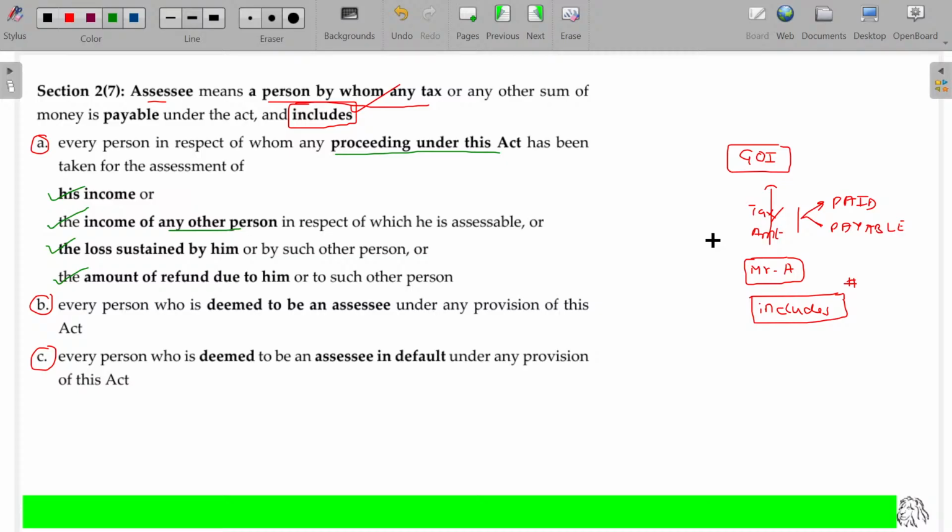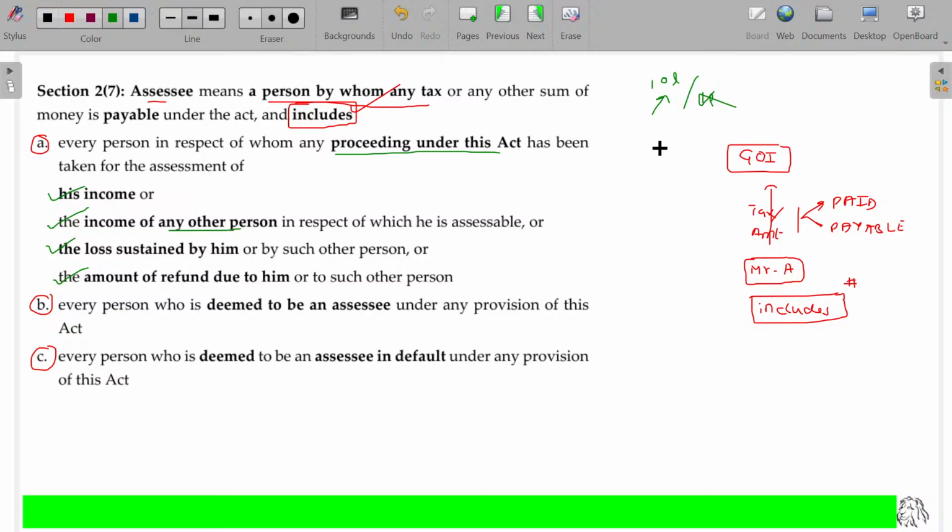So the Government of India or Income Tax Department has a doubt. Mr. A has earned some money. They think it is more than 10 lakhs and taxable, but actually Mr. A earns only 1 lakh. The Income Tax Department has a doubt that he may earn 10 to 15 lakhs also. Actually his earning is 1 lakh, not required to pay any tax. Because of the doubt, the government takes action to verify his accounts, then also he is an assessee, not being a taxpayer. So you now understand the difference between taxpayer and assessee.